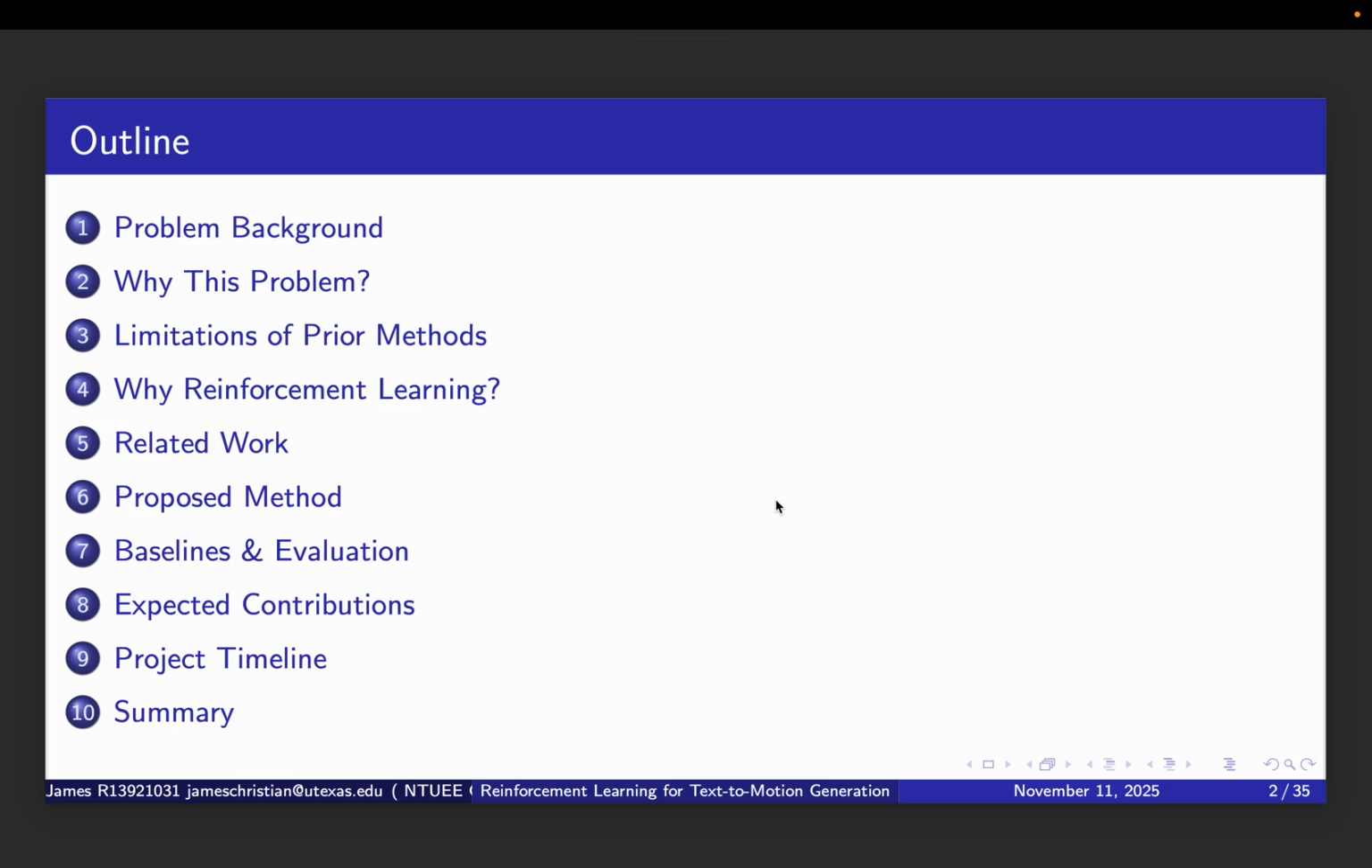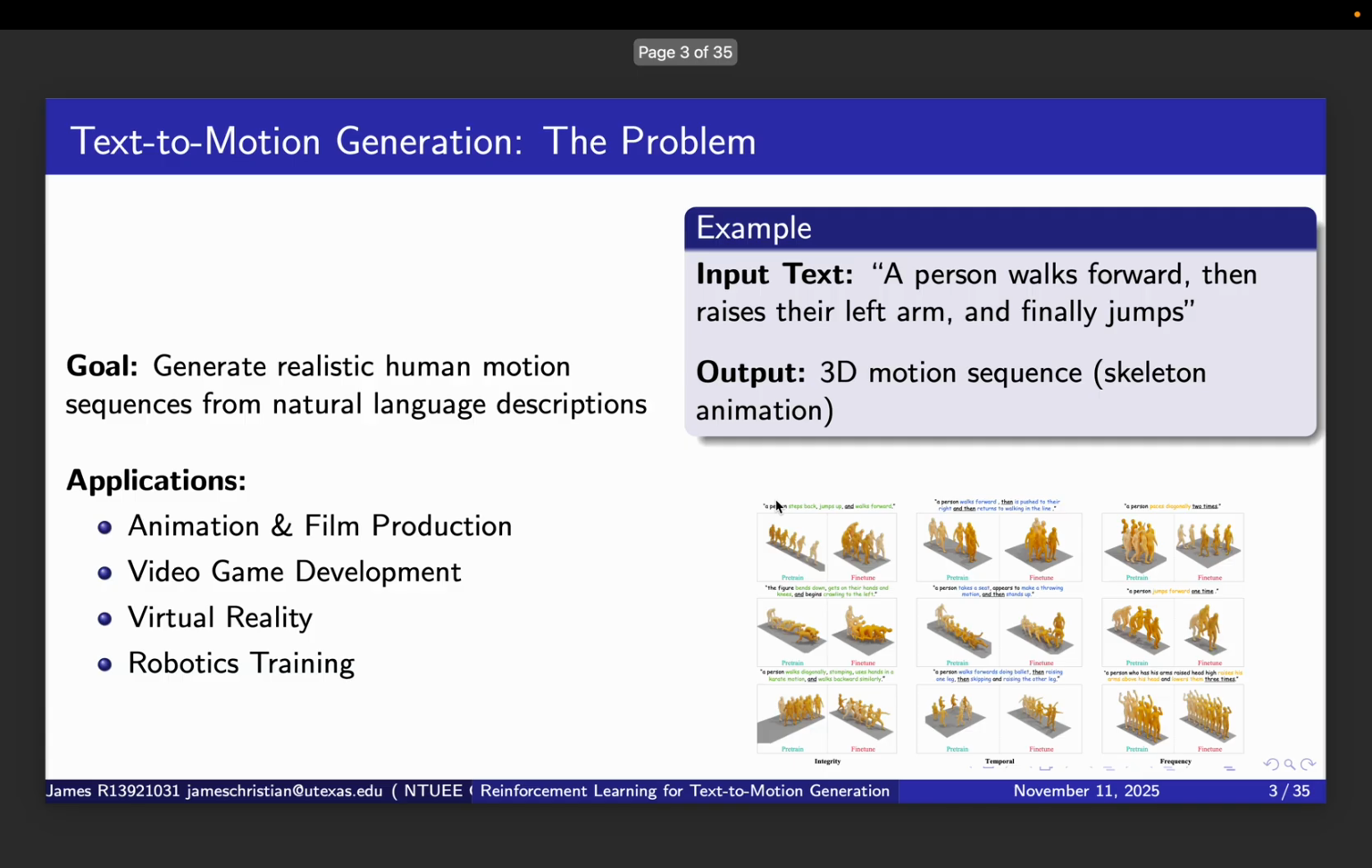I'll begin by introducing the problem background and explaining why this problem is worth pursuing. Then I'll discuss the limitations of prior methods and why reinforcement learning is particularly suitable for this task. After covering related work, I'll present my proposed method, evaluation plan, and expected contributions. Finally, I will walk through the project timeline. Let's begin with the problem background.